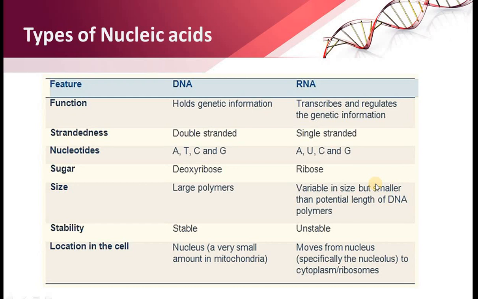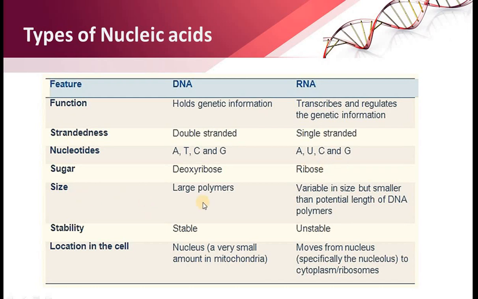Types of nucleic acids: mainly two types, DNA and RNA. Function: DNA holds the genetic information, while RNA transcribes and regulates the genetic information. Strandedness: DNA is double stranded and RNA is single stranded. The presence of nucleotides: DNA contains A, T, G, C, and RNA contains A, U, C, G. RNA doesn't contain thymine and DNA doesn't contain uracil. Sugar: DNA contains deoxyribose, that we already know has no oxygen on the second carbon. In RNA, ribose sugar is there, and on the second carbon oxygen will be there.